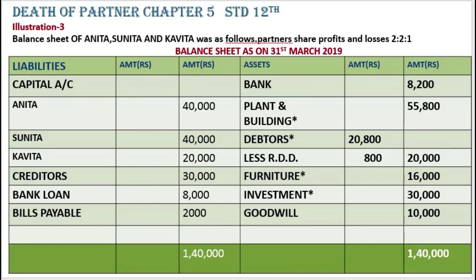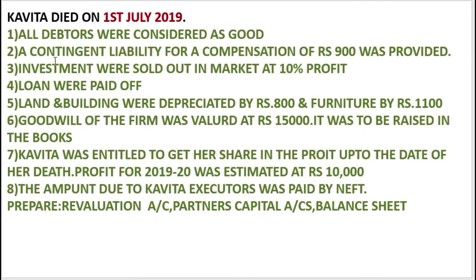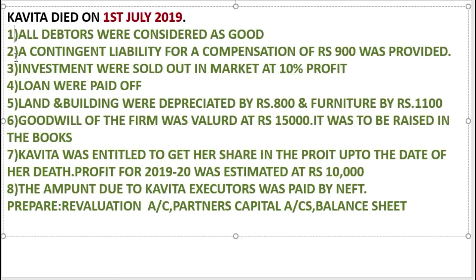So let's move towards adjustments. Kavita died on 1st July 2019. Then all debtors are considered as good, so this adjustment we have already done. Next, a contingent liability for a compensation of 900 was provided.